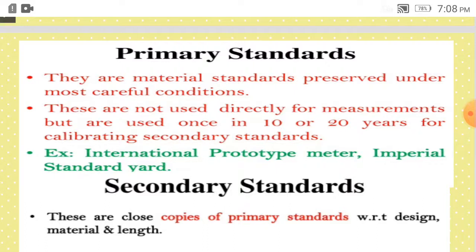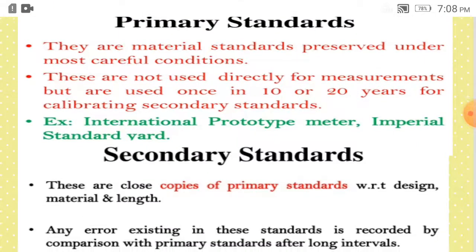Then again that primary standard can be used for calibrating the secondary standards. Examples: international prototype meter, imperial standard yard. This meter and yard is stored or preserved somewhere else and can be taken as the reference for calibrating the secondary standards.